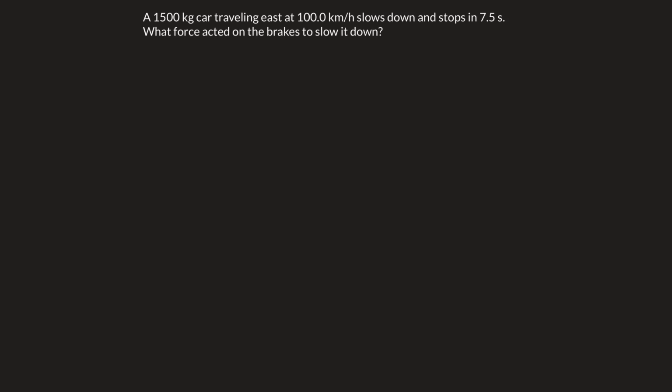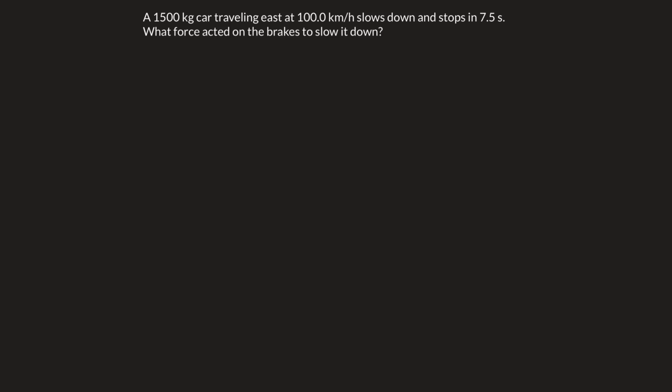In this example, we're going to take a look at the amount of force applied by the brakes of a car. So we have a car traveling 100 kilometers per hour, and it slows down and it takes 7.5 seconds to come to a complete stop. So let's figure out the force that acted on the brakes, causing it to slow down. And we are going to assume here that it's a frictionless surface. Obviously, that's not going to be true in practice.